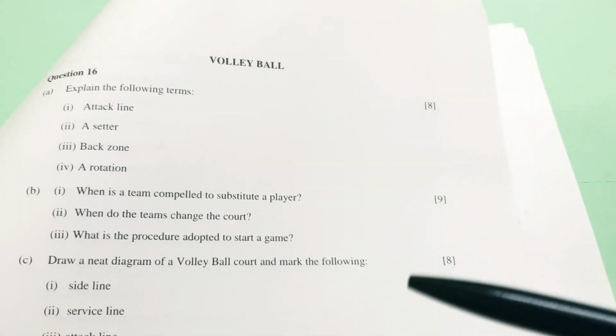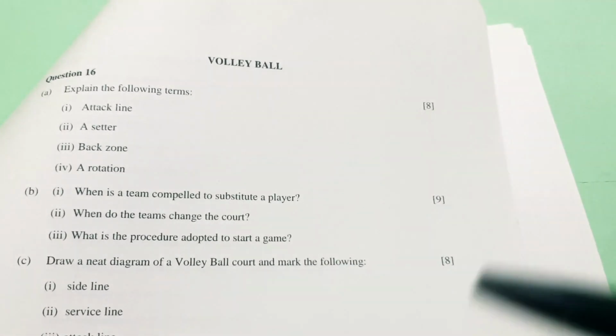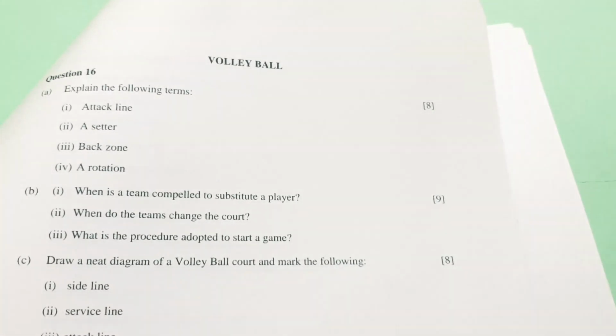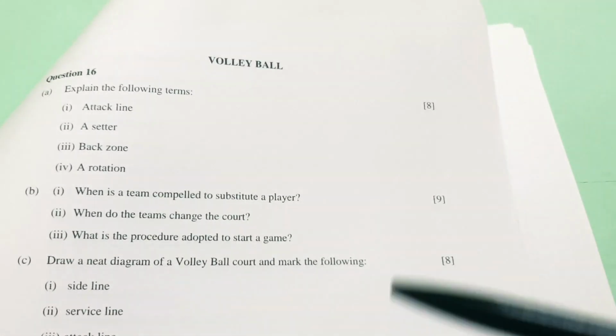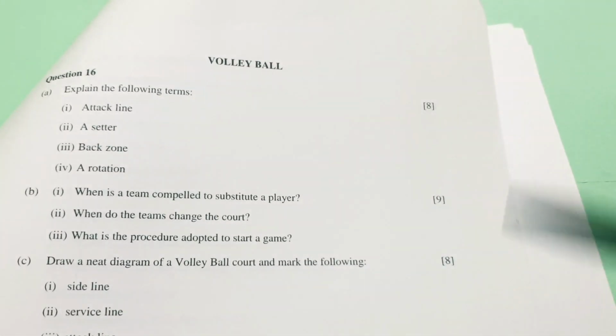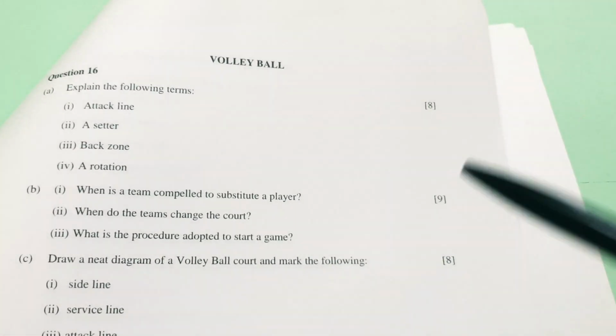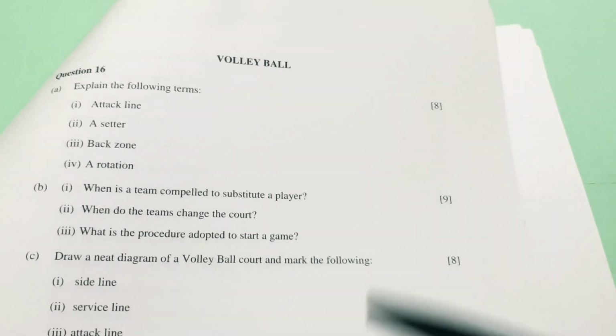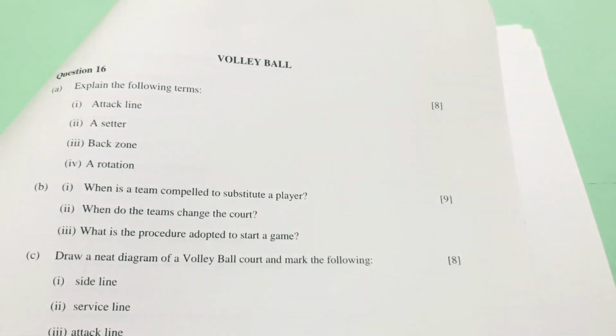Next question है when do teams change the court. First हो सकता है इसमें after each set the teams change courts with the exception of the deciding set. Second, in the deciding set, once the leading team reaches 8 points, the team change courts without delay and the player position remains the same. Other team members change benches.